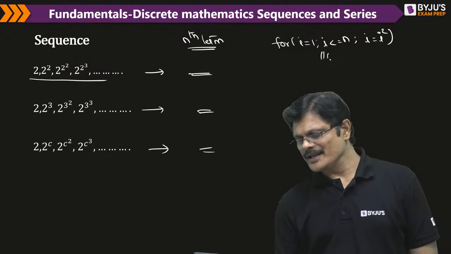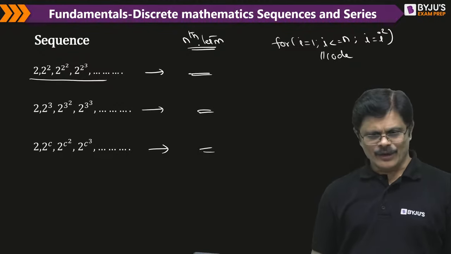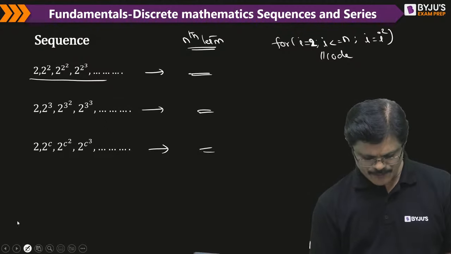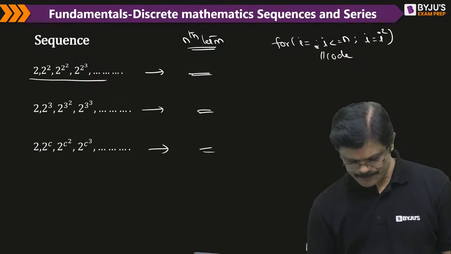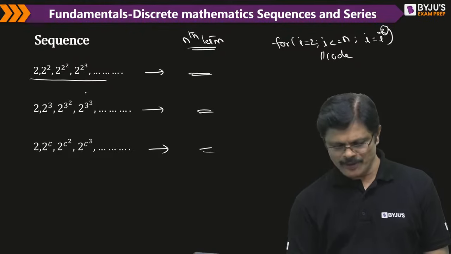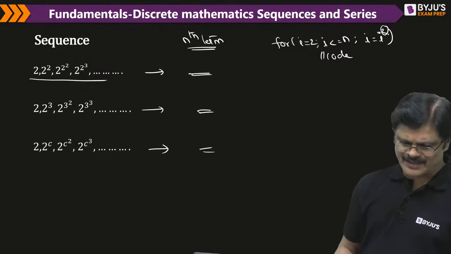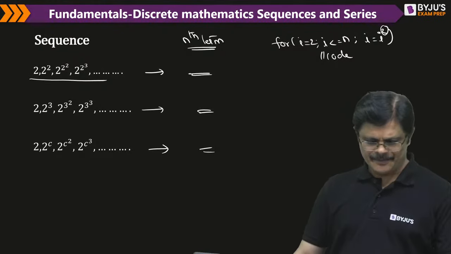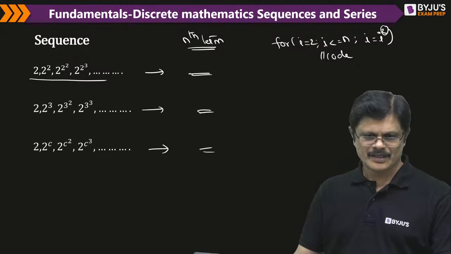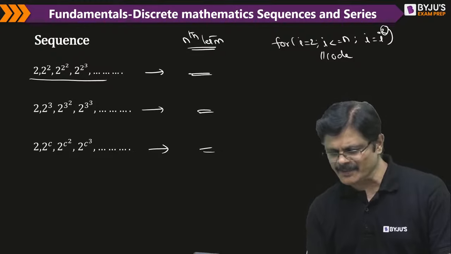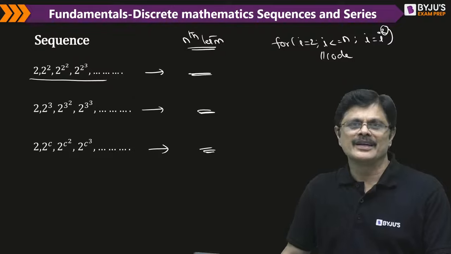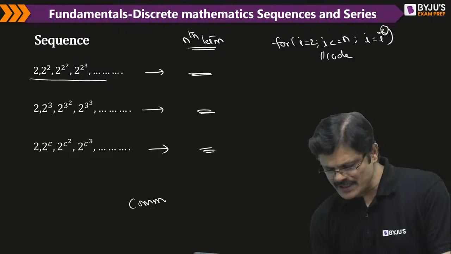You can write this nth term. Maybe i is, it's not 1, sorry, i should be 2 here. You try this with i is equal to 2. Then i square, you can change i square with i cube or other things also. Please try that. I want just that nth term here. In each case, I want the nth term. That is homework for you. And in the comment box, I want to see the answer.